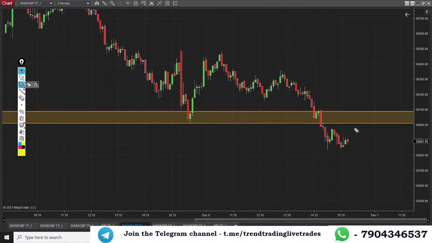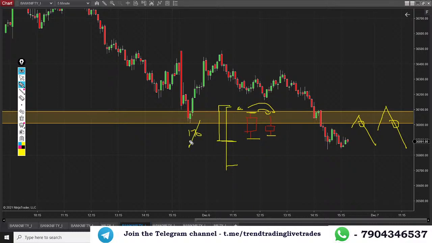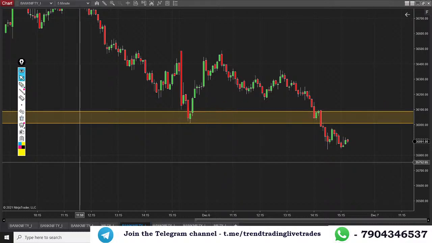What is the simple process which I follow? Price goes to the zone, goes higher and gets a rejection at this juncture. My requirement is very simple and straightforward: a bearish candle formation like this or a bearish rejection candle formation like this. Below this candle, whichever is forming, I'll be shorting, or I'll plan to take a put option trade. The stop loss is not exactly at the high, but a 15-20 points buffer above. Both candles, same scenario. If the candle range is more than 170 to 180 points, I will avoid it. This is plan number one.